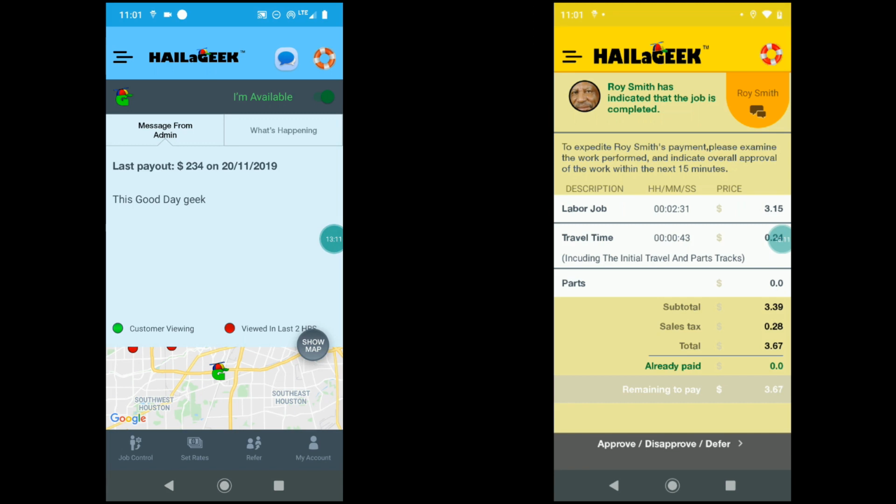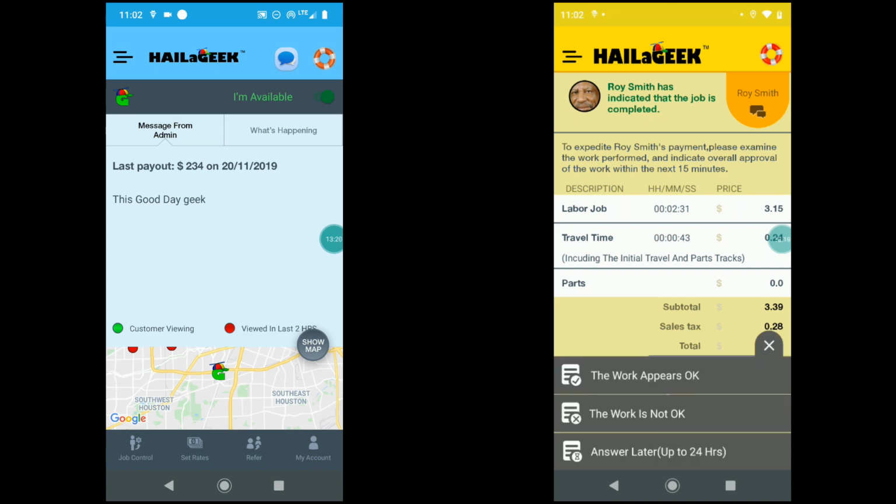On the customer app, now it's time for the customer to read their final invoice, and they can click approve. At the bottom, they're going to click the work appears okay because, of course, the geek already showed them everything and the customer's super happy, so they're going to click the work appears okay. So that's it for this demo.